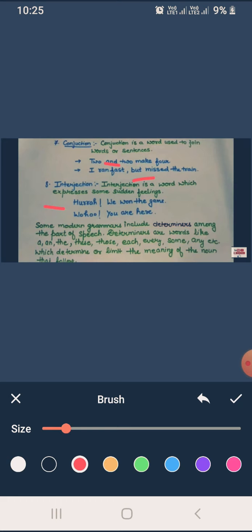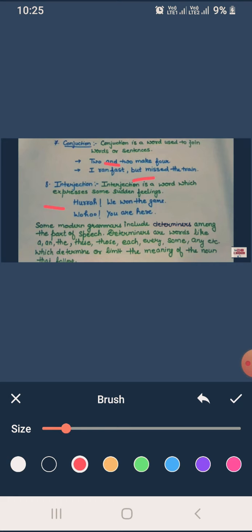It shows that the word expresses some sudden feeling. And second sentence: Whoa! Wahoo! And then the exclamation mark. It also tells us of some sudden feeling. Wow! You are here.